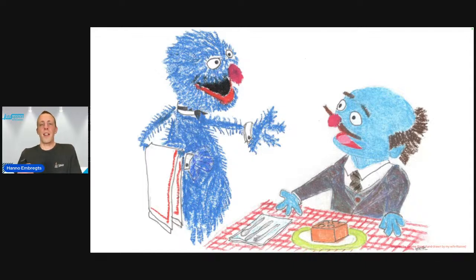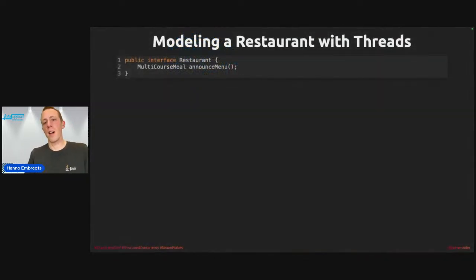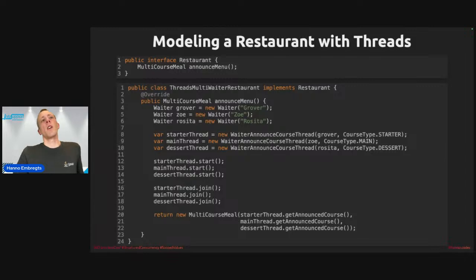So let's dive into this restaurant and see how we could model such an example with Java's threads from Java version 1. In this example, I work with an interface called Restaurant, and it just has a single method called announceMenu. So we can announce a new menu, and it will return a multi-course meal, meaning we are serving a meal that evening with multiple courses, in this case, 3 courses. Well, then if we would program this with threads, we could create a few waiters.